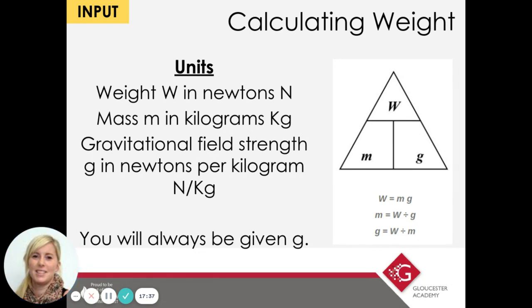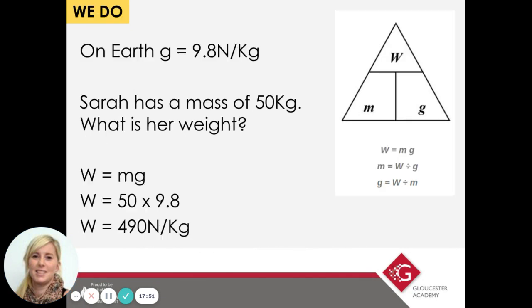So what I might be doing now is pausing the video and writing myself a revision card, talking about the triangle, the word equation, the different units and things like that, putting that all on a revision card. So let's do a practice one together.